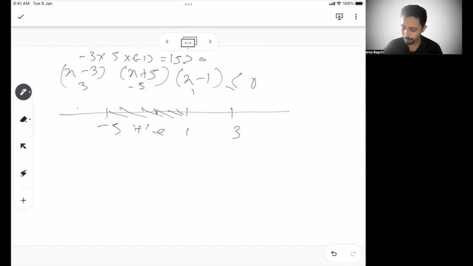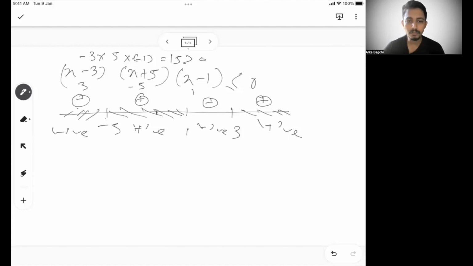Then beyond minus 5, this zone will be negative. Then this zone will also be negative. But after 3, this zone will be positive. If I have 3 roots, that means 4 different zones are created. If the first zone is positive, then this zone will be negative, this zone will be negative, and this zone will be positive again. So these are the 4 zones, and the signs alternate.